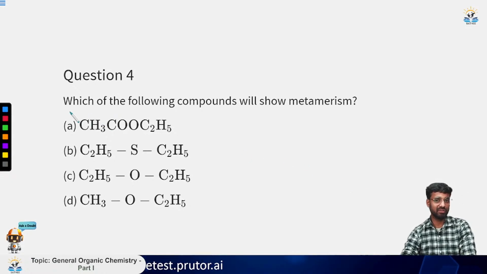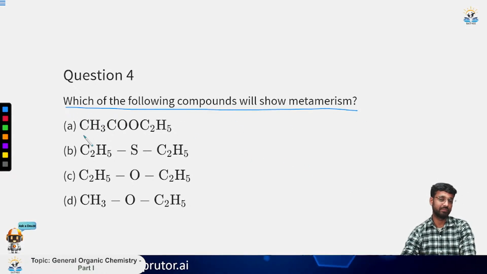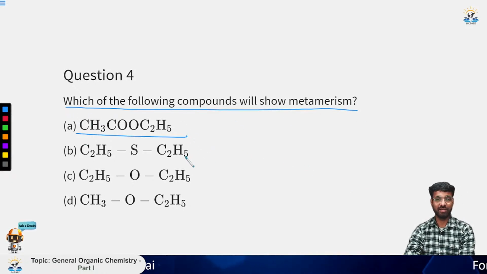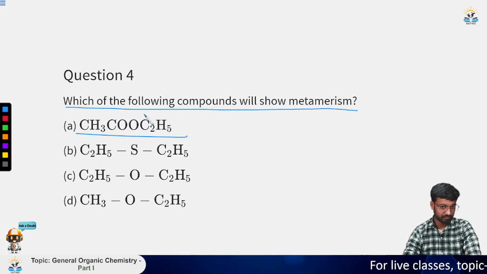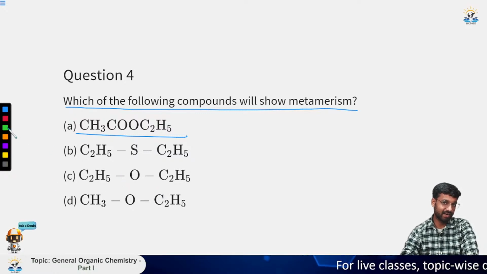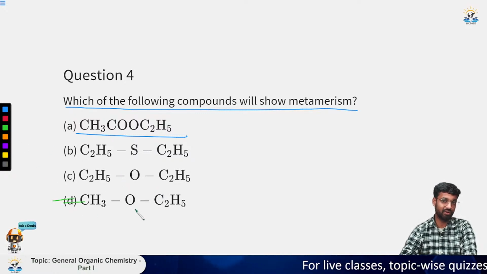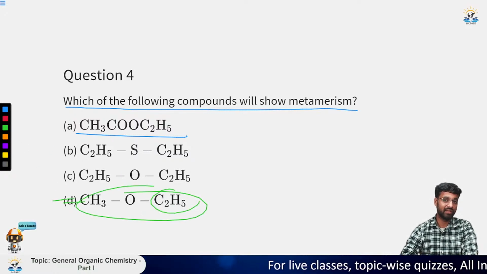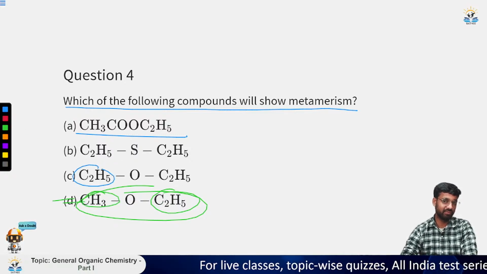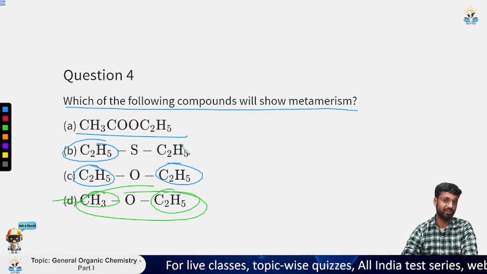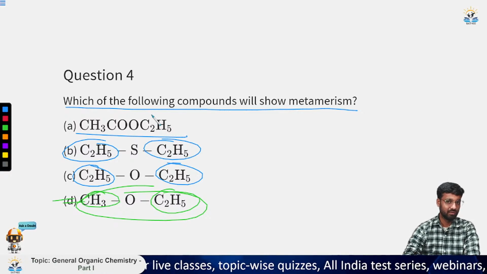Now next question: which of the following compounds will show metamerism? I've told you earlier that metamerism means that on either side we do not have the same substituent. So this is the answer directly. It is an easy one to fall for. We have C2H5 on this side and CH3 on this side. If we consider the other one, we have the same substituent on this side also, and on this side also.